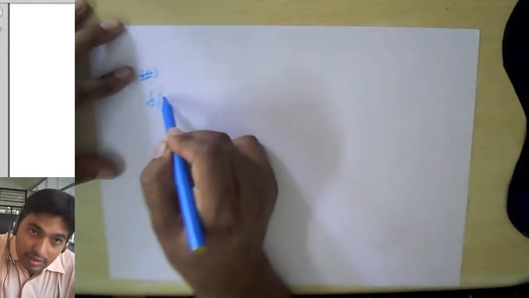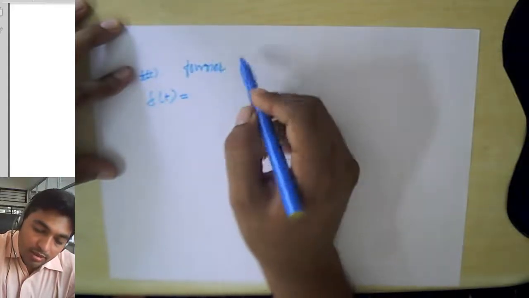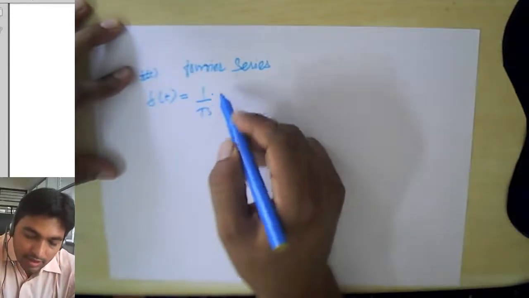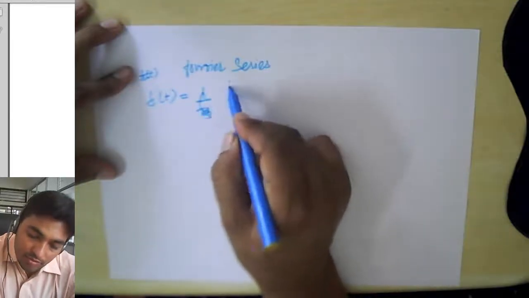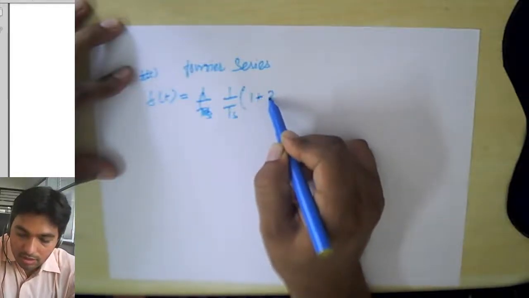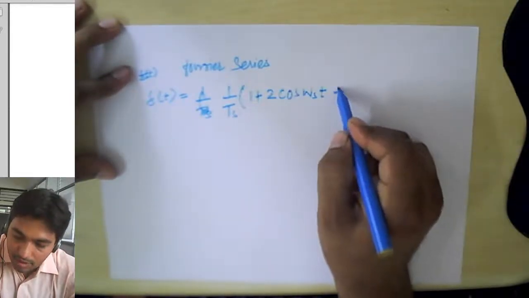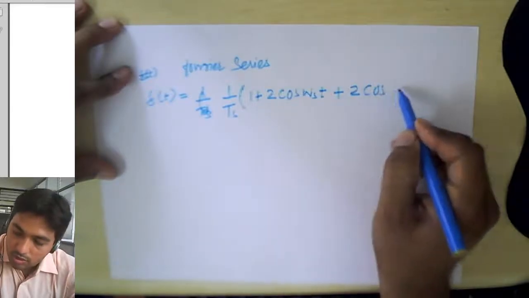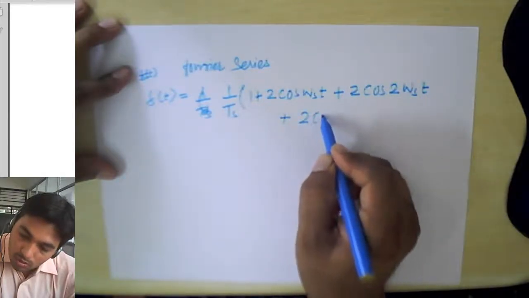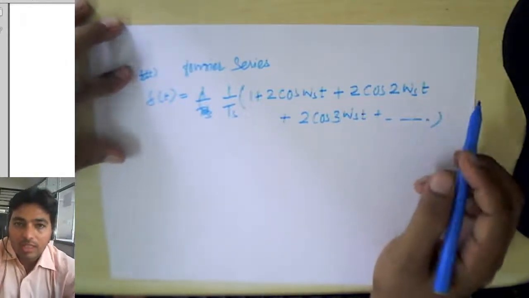So this delta(t), in terms of a Fourier series, we can write as 1 upon Ts, where Ts is the sample time, times 1 plus 2 cos omega_s t plus 2 cos 2 omega_s t plus 2 cos 3 omega_s t and so on. So what does this tell?